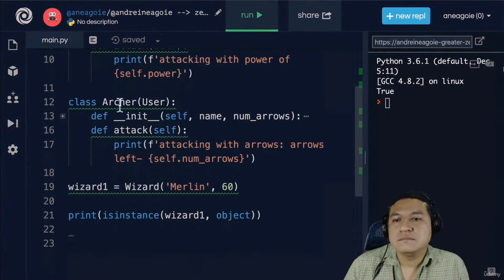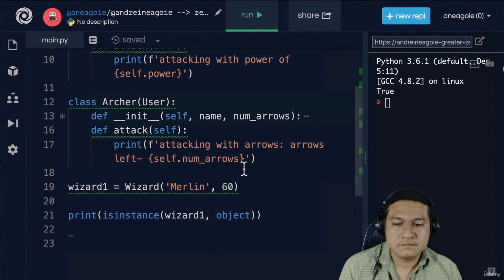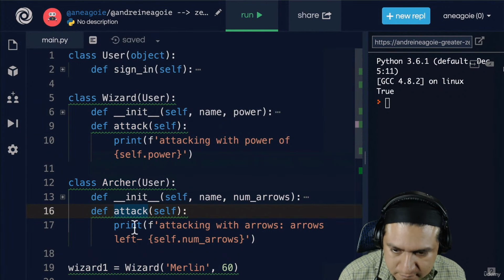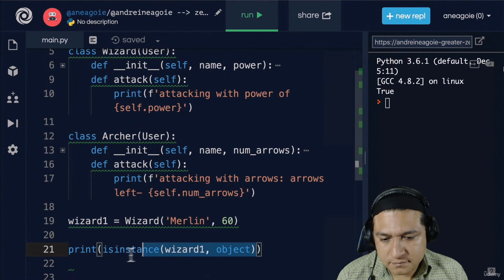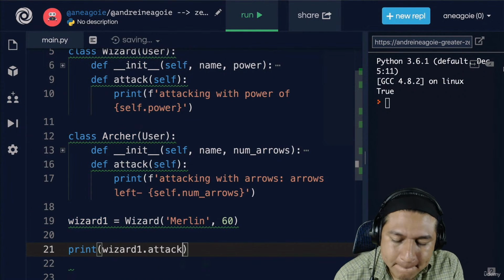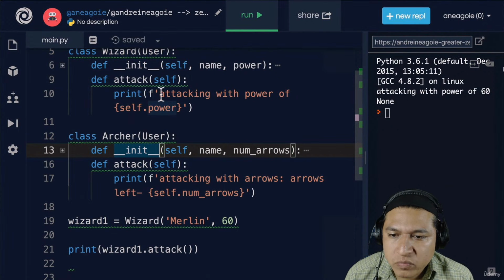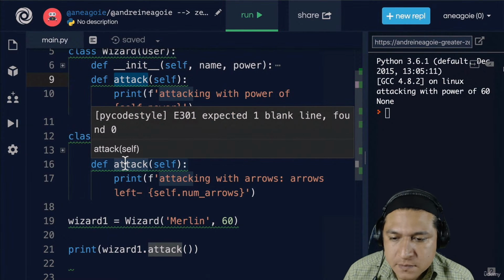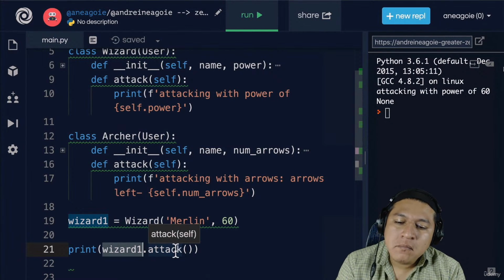We have our user, wizard, and archer classes. And as I mentioned, with polymorphism, different object classes can share method names. So we have attack here that is shared, but each one does something different based on the attribute. For example, when I do wizard1.attack, if I click run, I get attacking with power of 60. Because wizard has a special meaning to its attack versus archer. They're different. So although they share the same method names, because of the object that's calling it, the output is going to be different.